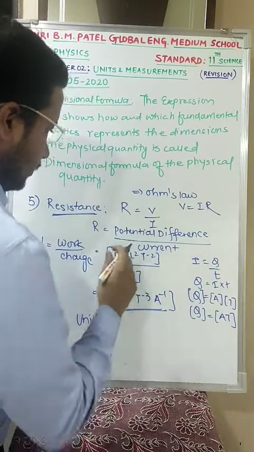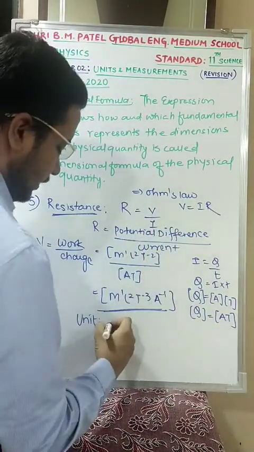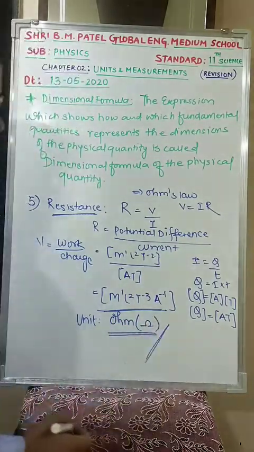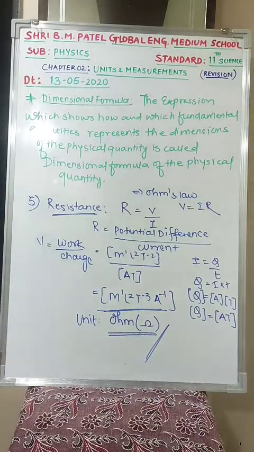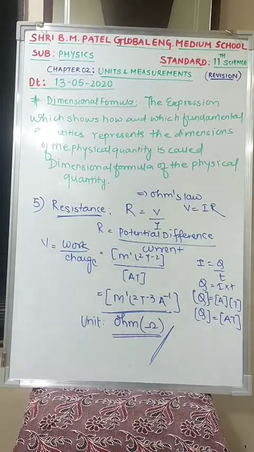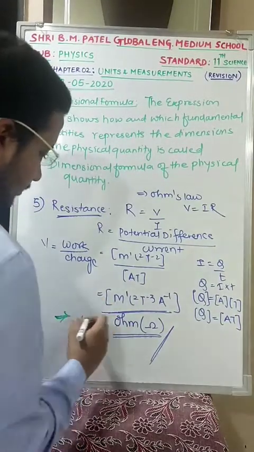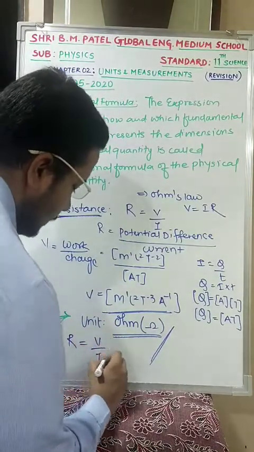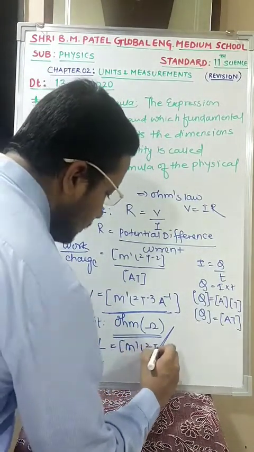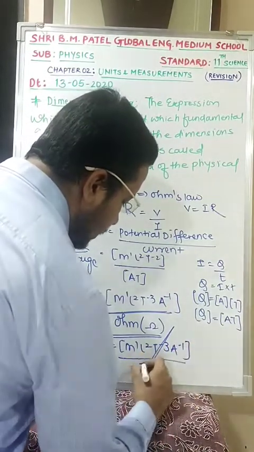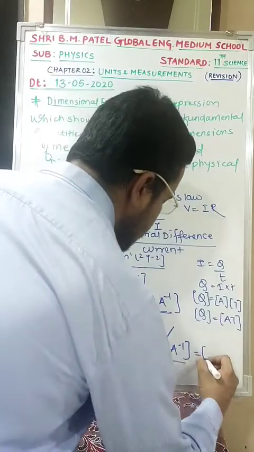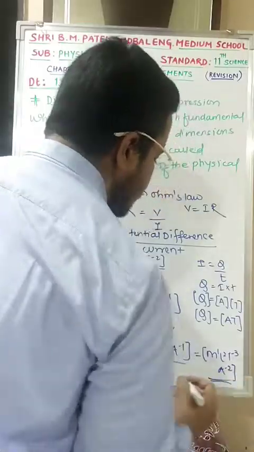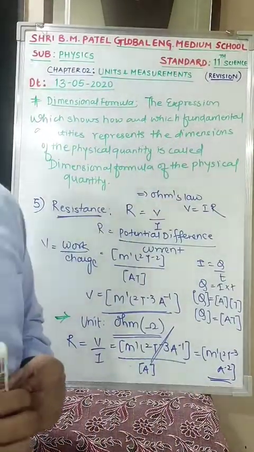If somebody asks for the unit, it is volt per ampere, which is nothing but ohm, named after the scientist George Simon Ohm. So your unit is ohm. Note down. We know the SI unit is ohm, but this is the dimensional formula for V. Now we want the dimensional formula for R. Therefore R is equal to V by I. V is M1 L2 T minus 3 A minus 1, and for current we again have A. So my answer is M1 L2 T minus 3 A minus 2. This is the dimensional formula for resistance. Hope till this is clear.